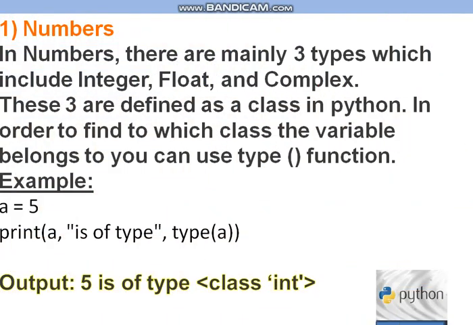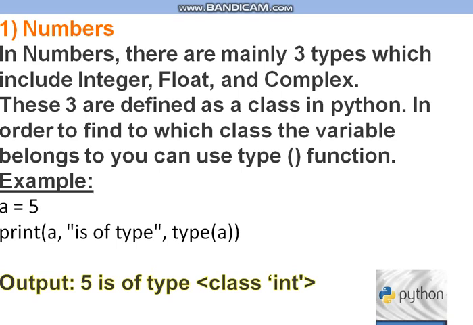In numbers, there are mainly 3 types which include integer, float, and complex. These 3 are defined as a class in Python. In order to find to which class the variable belongs to, you can use the type function. This data type stores numeric values in the program. It is used for mathematical calculation.